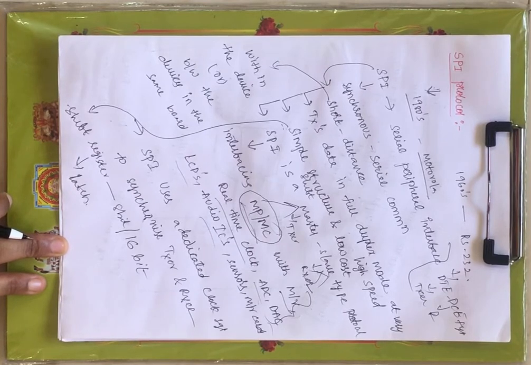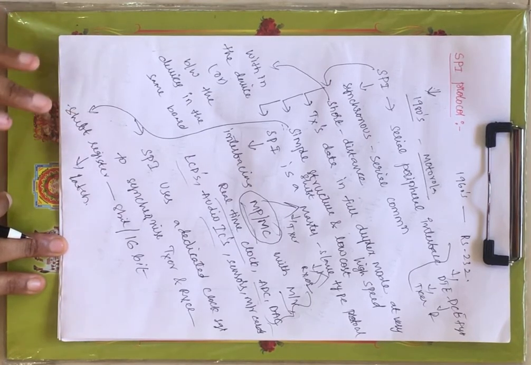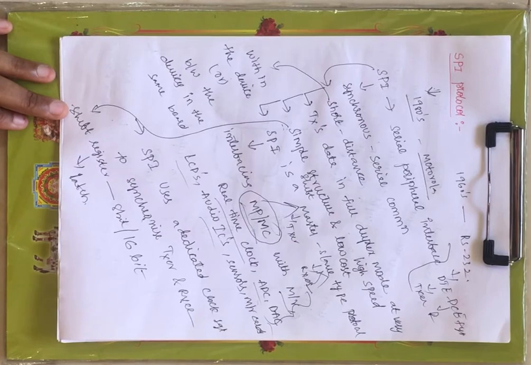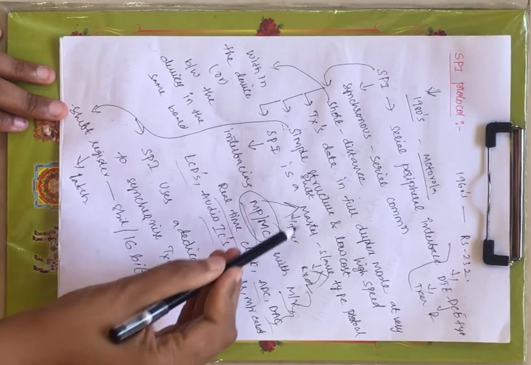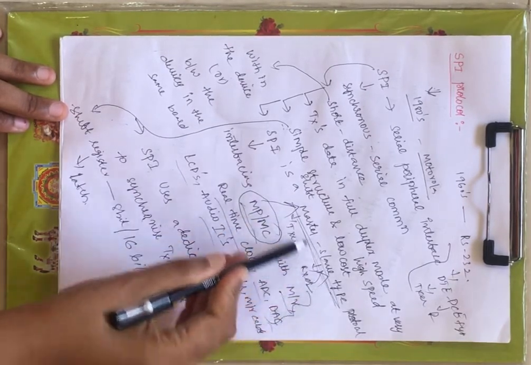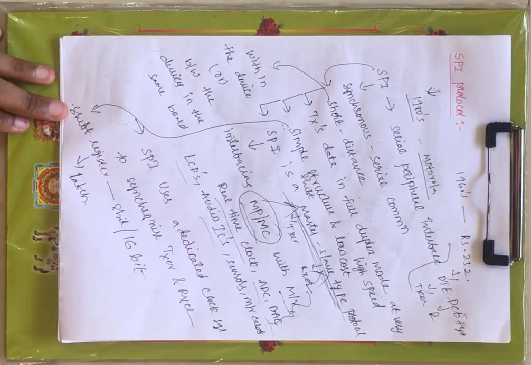Now that includes a shift register which may be of 8 bit or 16 bit, but practically 16 bit is used. Along with shift register we are using a data latch, right? Now in this SPI protocol the devices are connected in master slave. As I have said, SPI is a master slave type protocol.